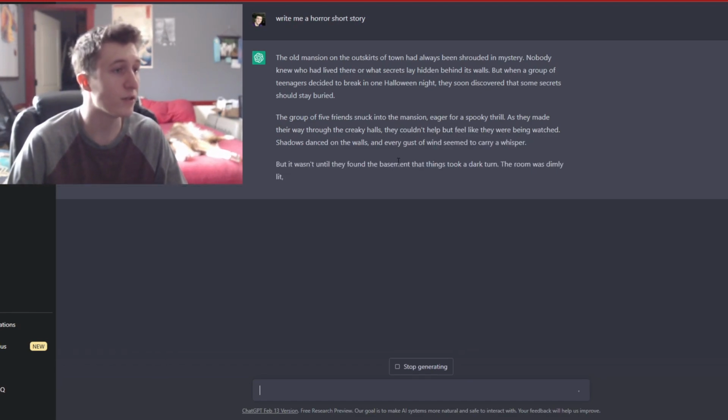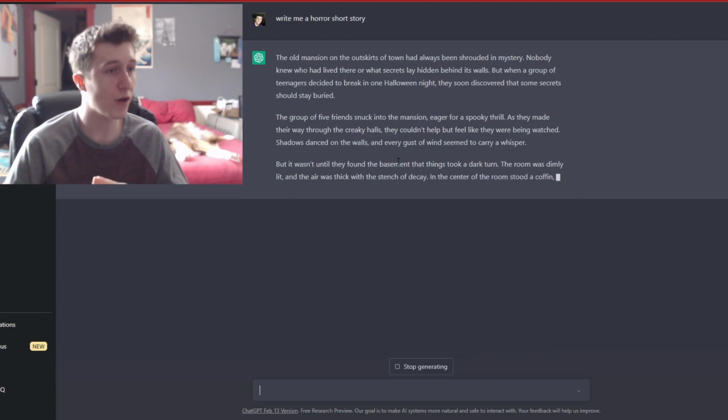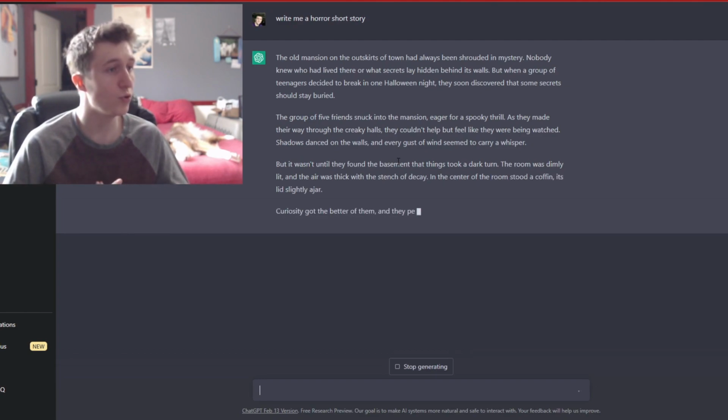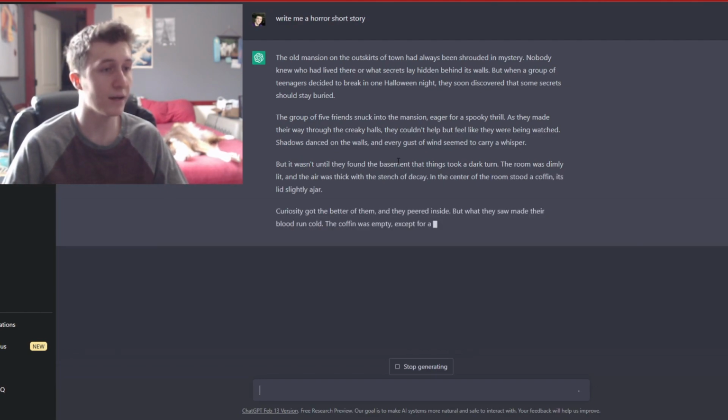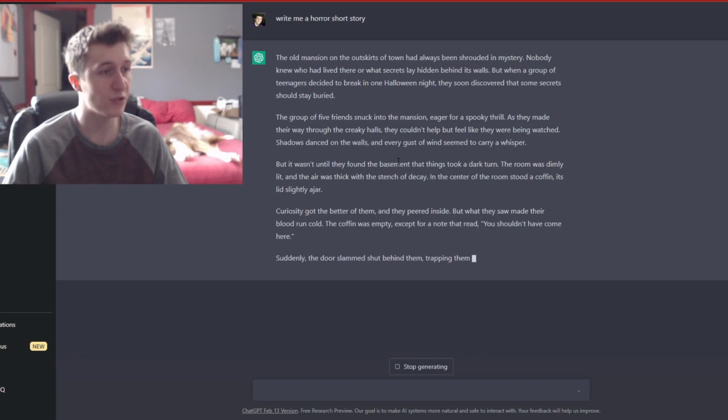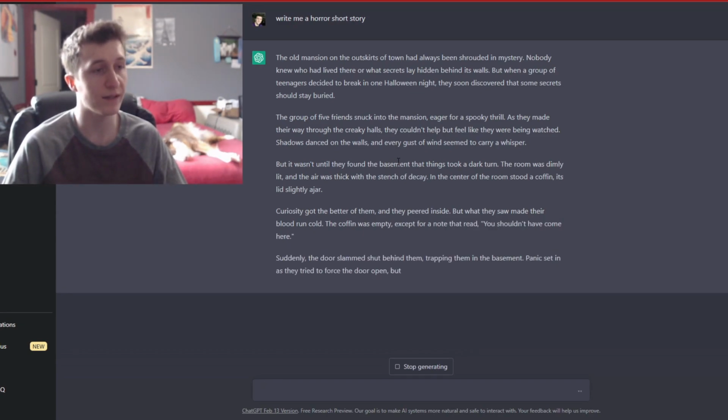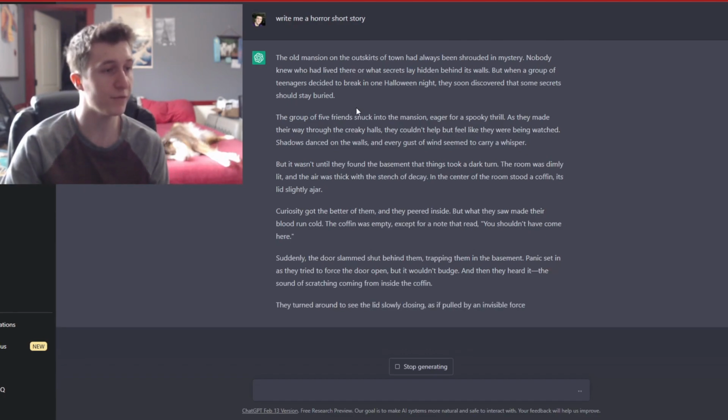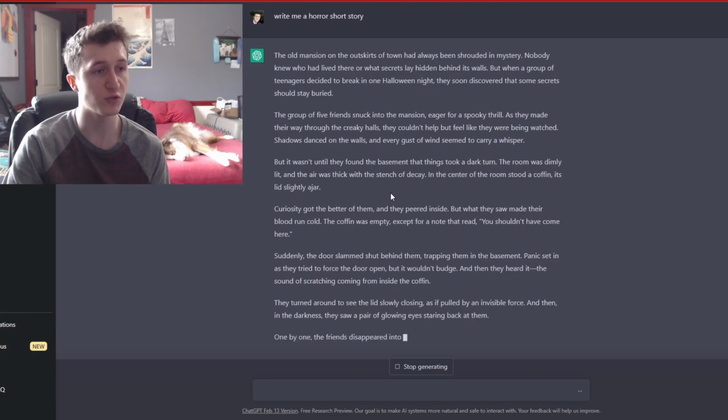The old mansion on the outskirts of town had always been shrouded in mystery. Nobody knew who had lived there or what secrets lay hidden behind its walls. But when a group of teenagers decided to break in one Halloween night, they soon discovered that some secrets should stay buried. The group of 5 friends snuck into the mansion, eager for a spooky thrill.